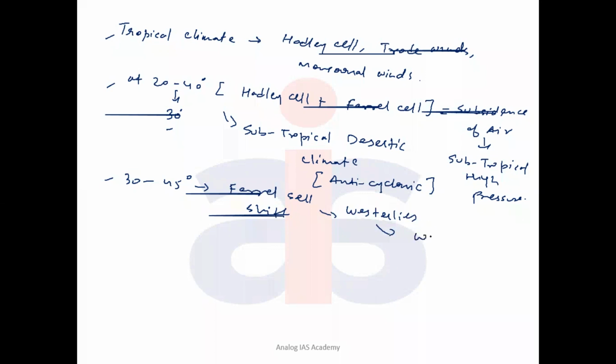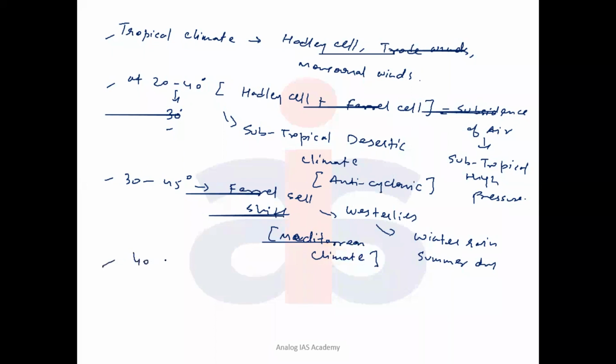The winter rainfall is caused. So a winter rain, and the summer season remains what? Right. Such kind of weather condition is caused between 30 to 45 degree on the western margin, and this is creating what is called the Mediterranean climate. In the Mediterranean climate, summers are dry and winters are wet.